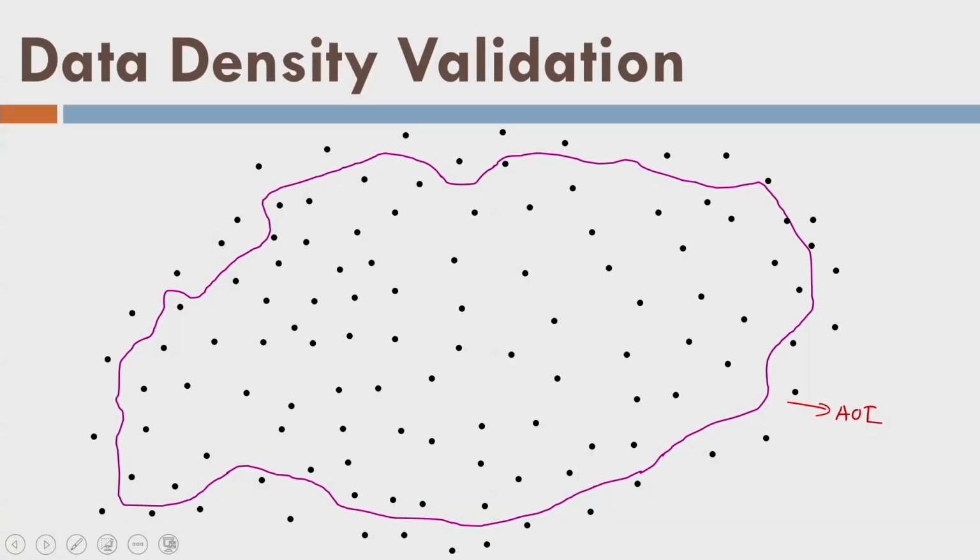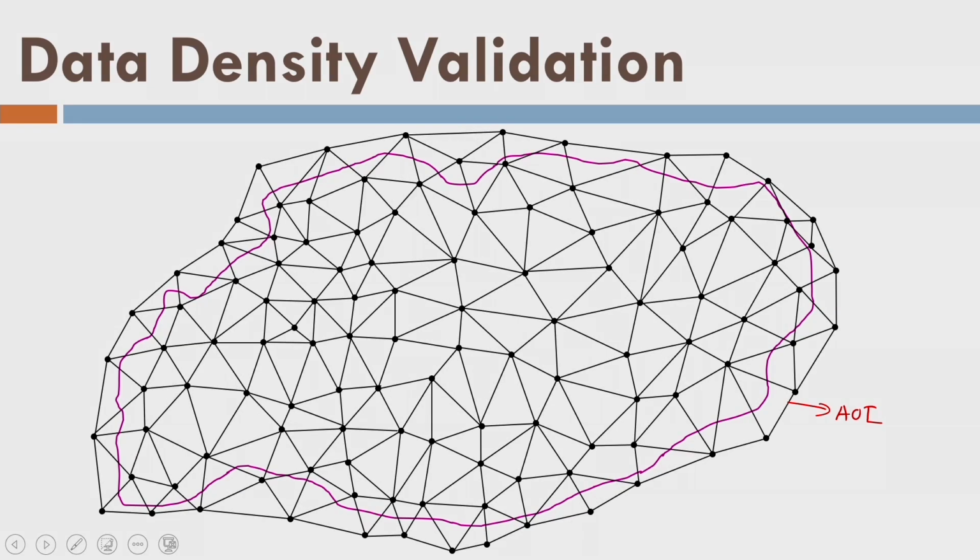Let us say these are the LiDAR data points. We will divide these data points into triangles. And what we call here is a triangular irregular network, or TIN. I know that each triangle is representing one LiDAR data point, but we have different areas of each triangle. What is the consequence here?